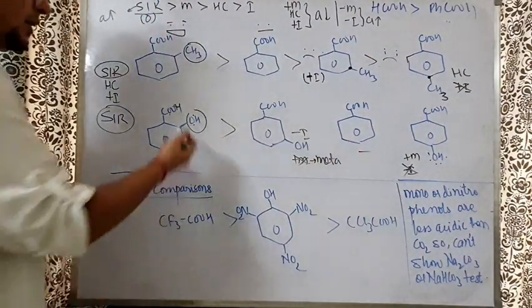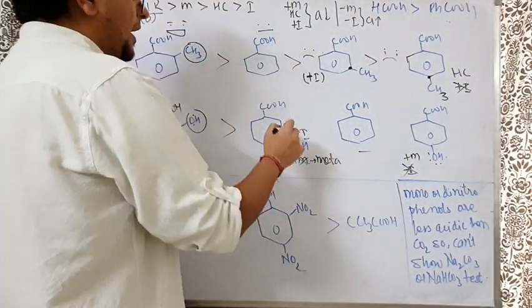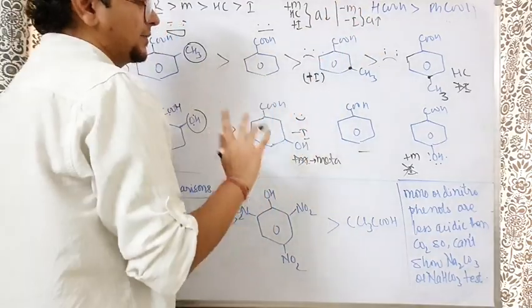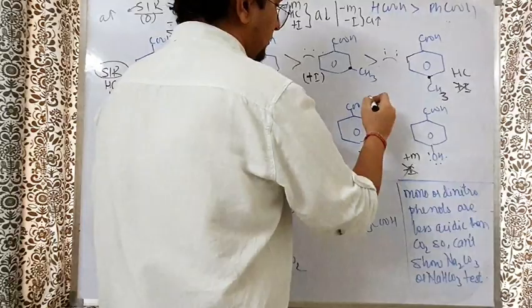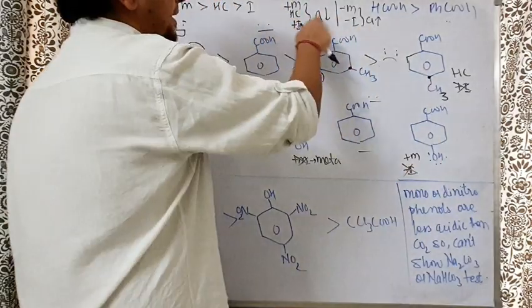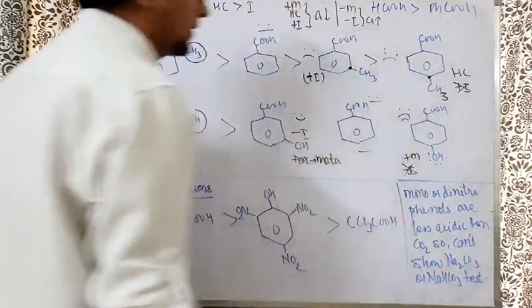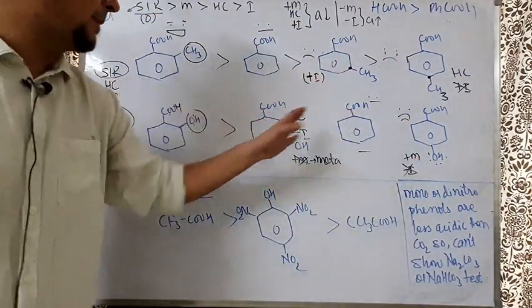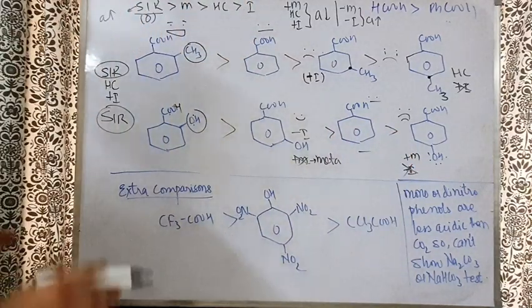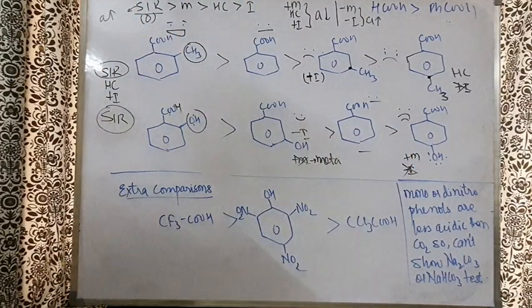Now look, this one has won. Here minus I means acidic nature increases, so he is happy, a little bit of a smile is there. Here flat face, why? No group is there. Here plus M means acidic nature decreases, so he is very very sad here. So satyanash happened here, nothing happened here, he is happy, he is very happy. So we have got a clear-cut acidic order. Very important: one extra comparison I'm telling you now.